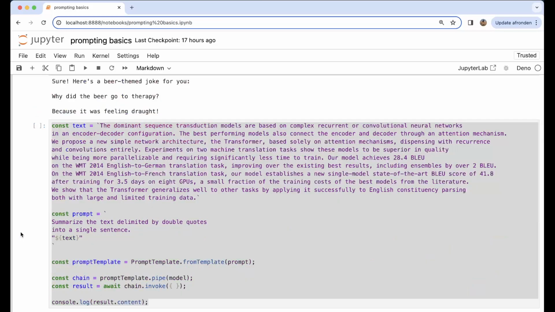The first prompting principle that's interesting to go for is the one that you have right here. We have a text and we want to summarize that text. What you could do is create some kind of text, then say: summarize the text delimited by double quotes. Again, something that you could also say as a task towards a human. And you want it in a single sentence.